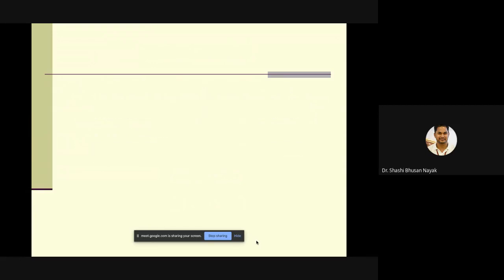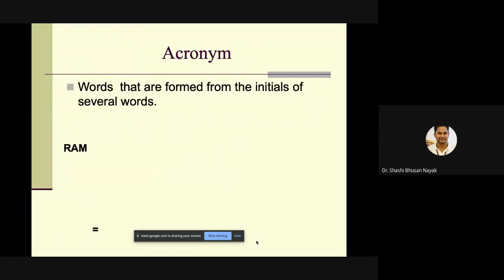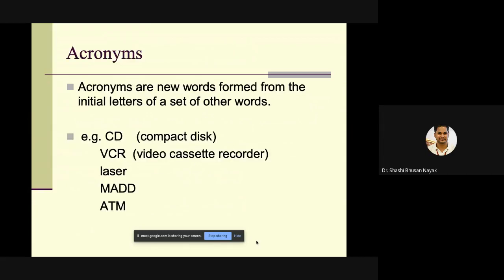Then a minor word formation process, which is very rare in English, but still it is there, is called acronym. Words that are formed from the initials of several words, for example RAM, random access memory. CD, compact disc. Then VCR, video cassette recorder. Acronyms are new words formed from the initial letters of a set of other words. You know more examples than me, I believe.